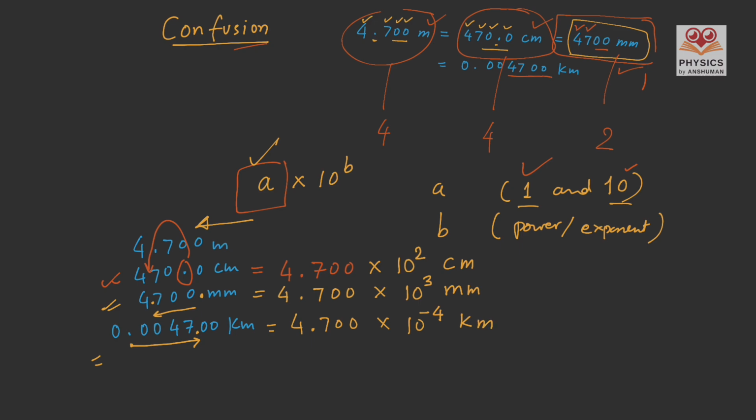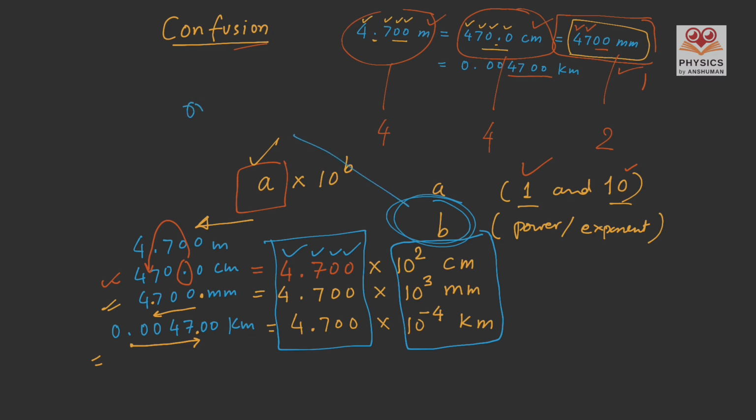And now it is so evident that all these numbers have the same significant figures, that is 1, 2, 3, and 4. So writing any number in scientific notation helps us to get rid of this confusion of significant figures, and we actually write in a way that all the numbers have the same number of significant figures. And in counting the significant figures, we ignore the exponent part. Also, one important thing is that the number B, the power of 10, is called the order of magnitude.